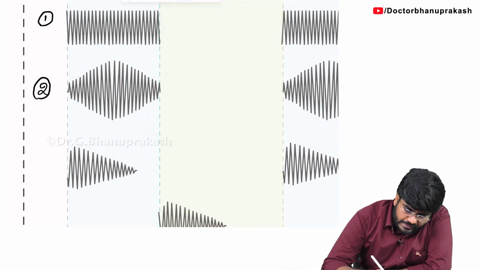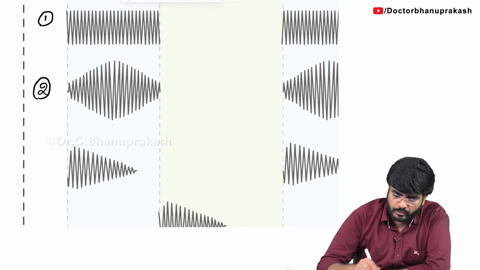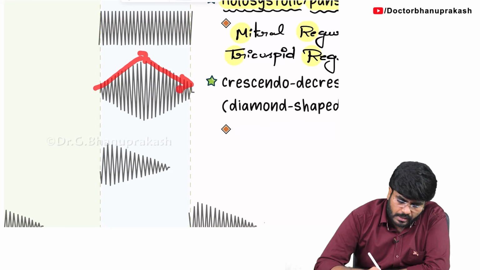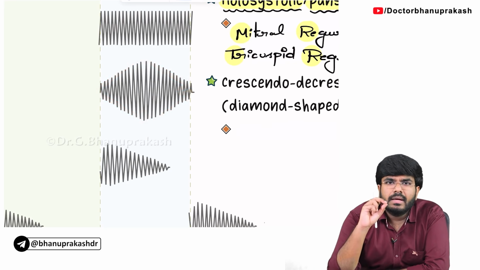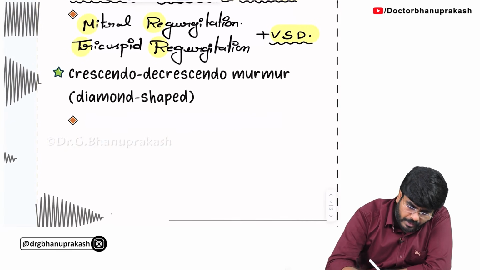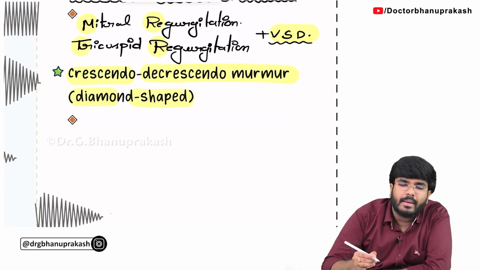Okay, so murmur intensity is increasing, later decreasing. So that's why it is called a crescendo decrescendo murmur. What is the shape of this murmur? It looks almost like a diamond. The murmur looks like the shape of a diamond, so that's why it is also called a diamond shaped murmur. Okay, crescendo decrescendo murmur or diamond shaped murmur.